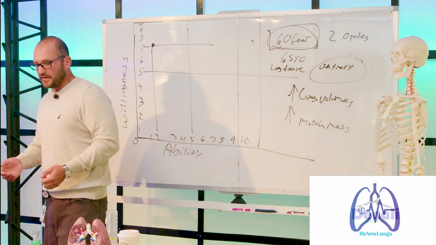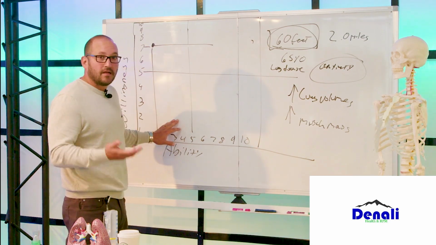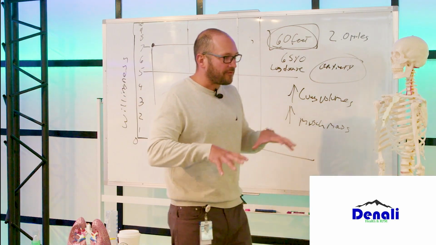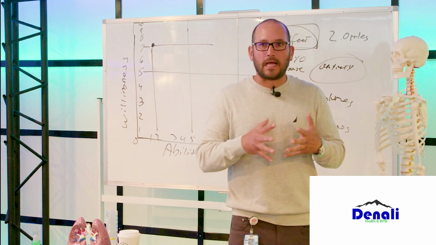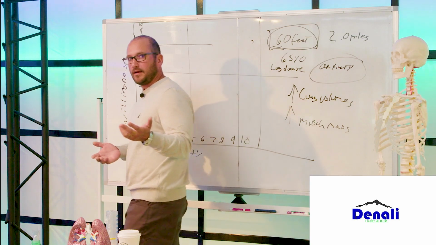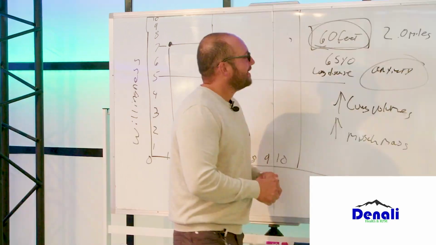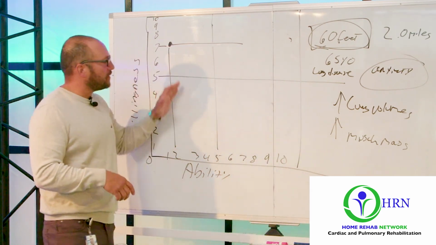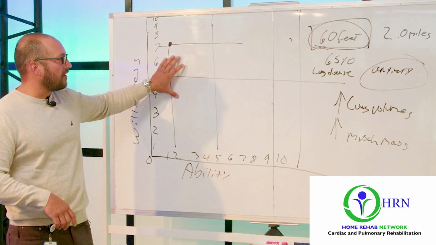You take somebody who's very depressed, their willingness isn't very high because they're very depressed. Their ability isn't very high because they feel like no matter what they do, they can't do anything, that nothing will improve. Everybody we've ever worked with went through some type of mental scenario, I put it that way, where they feel like no matter what they do, they should just give up. So somebody's ability, like I said before, could be very, very high, but usually we see everyone who starts out here, usually here. And we have to work on those people.